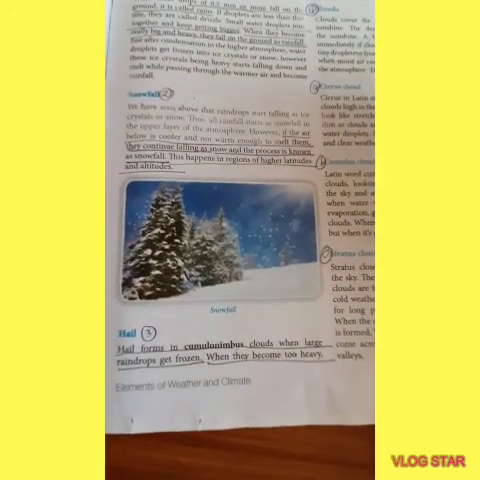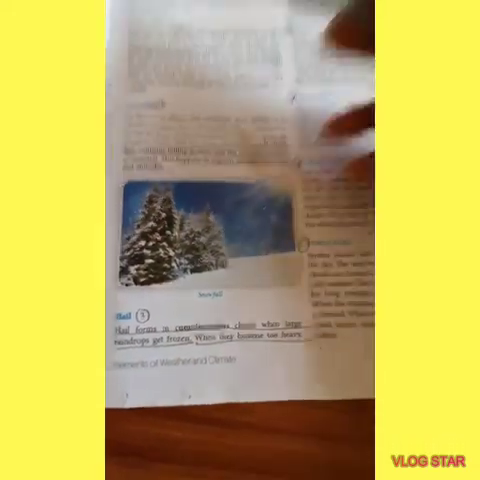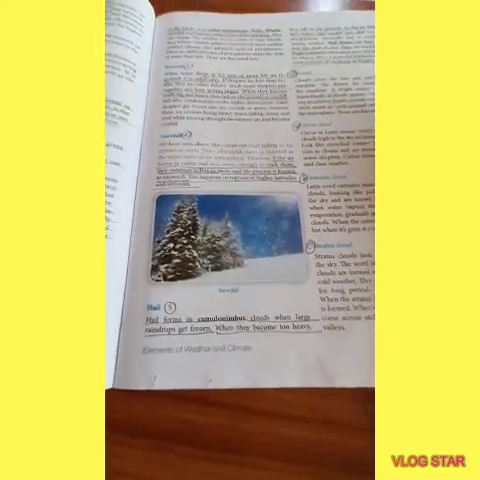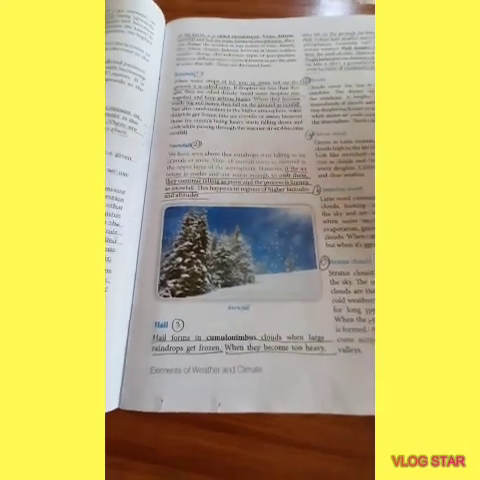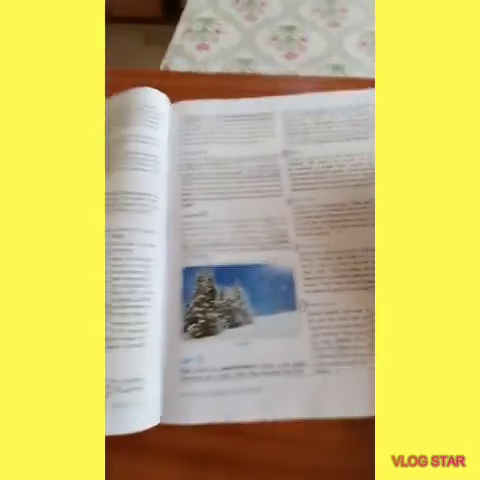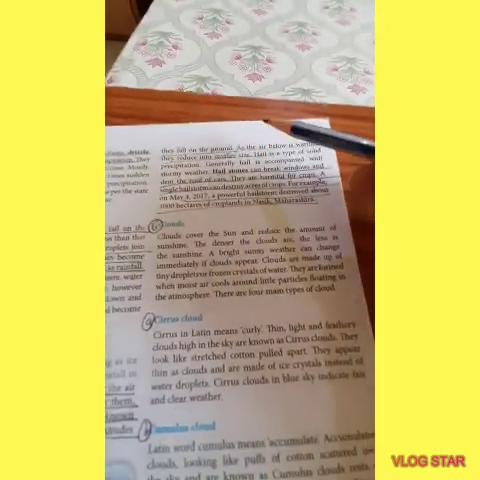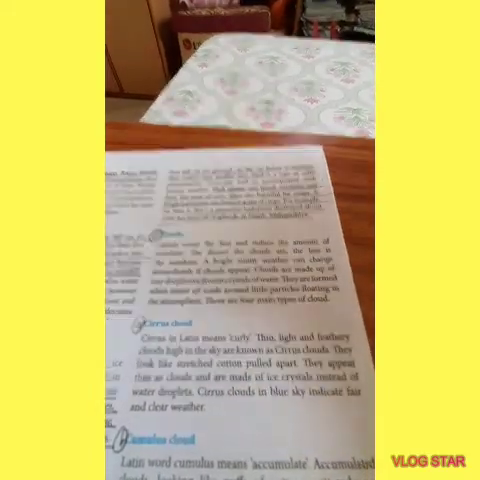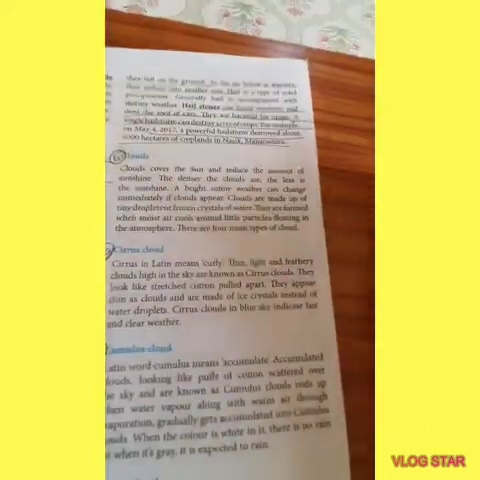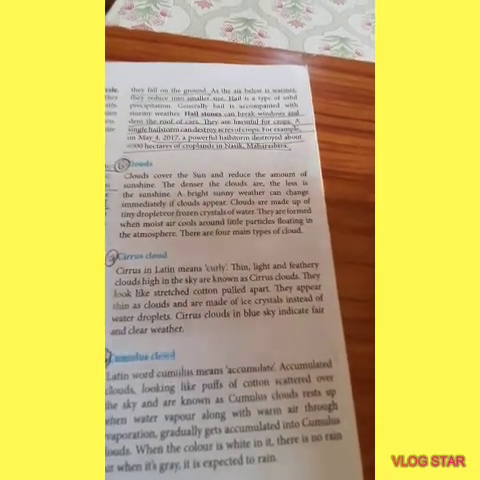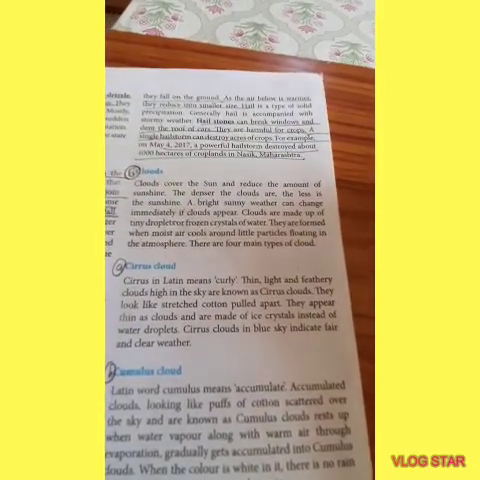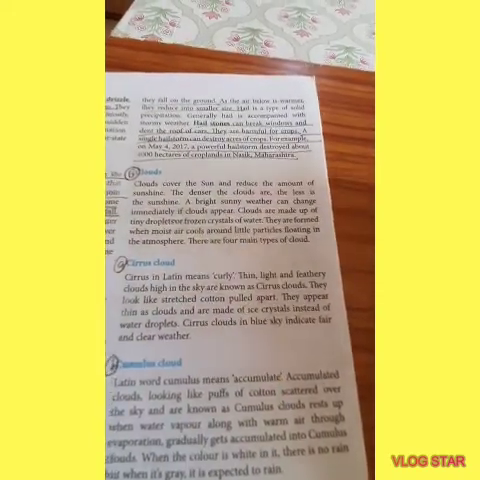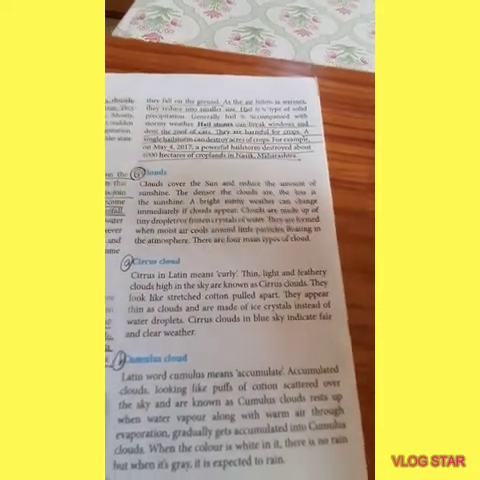Now the next form is hail. This is the rarest we can call among these three. The most common is rainfall, then snowfall and then hail. Hail forms in cumulonimbus clouds when large raindrops get frozen. When they become too heavy, they fall on the ground. If the air below is warmer, they will reduce in size. It can be very harmful also, right? They can break your window panes, dent the roof of your cars, and if you are outside they can break your head too.